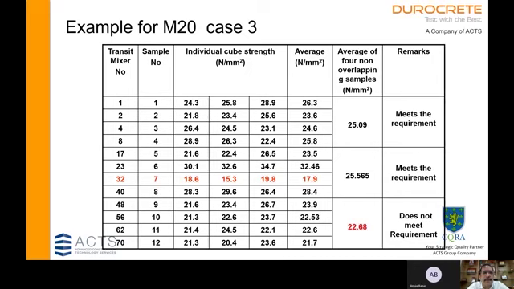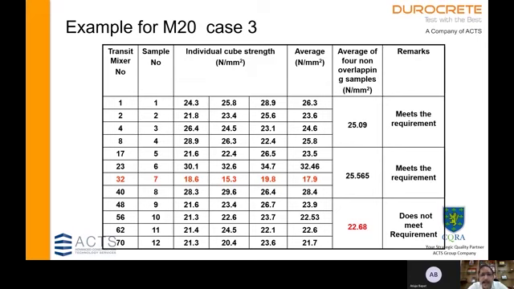Now let us look at the third case, in which the first set and the second set remain unchanged. So individual samples as well as the mean of the group of 4 are both meeting the acceptance criteria. That is, group number 1 with samples 1 to 4, and the second group from 5 to 8 are meeting the requirement individually as well as a group.